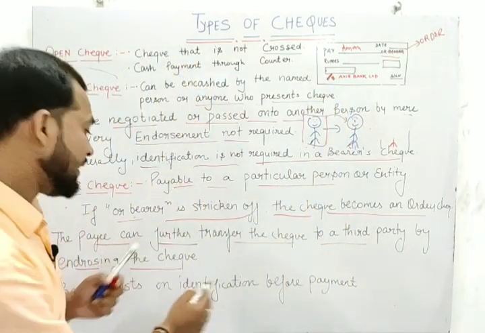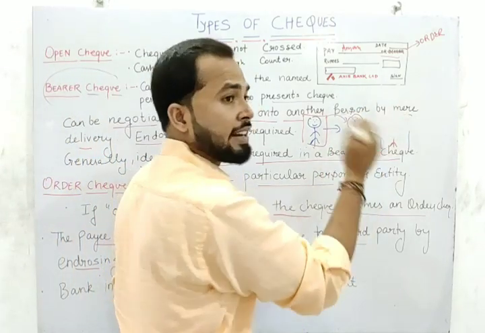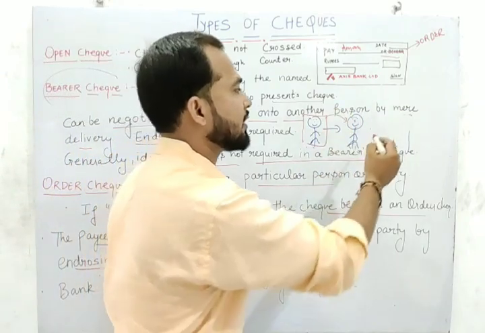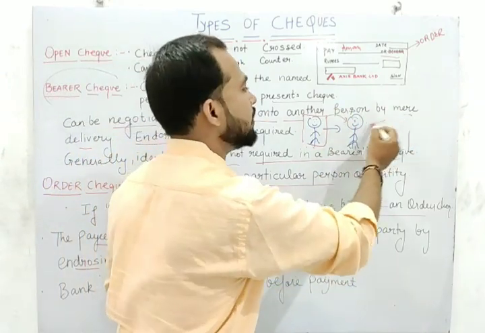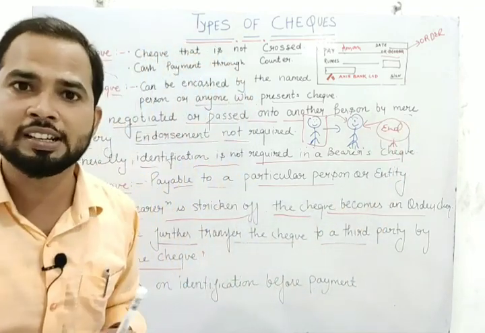Endorsement. By endorsing the check, how can we transfer? Aman has to write on the back side of the check: this check will be transferred to whom? Subham. And this process is known as the endorsement.